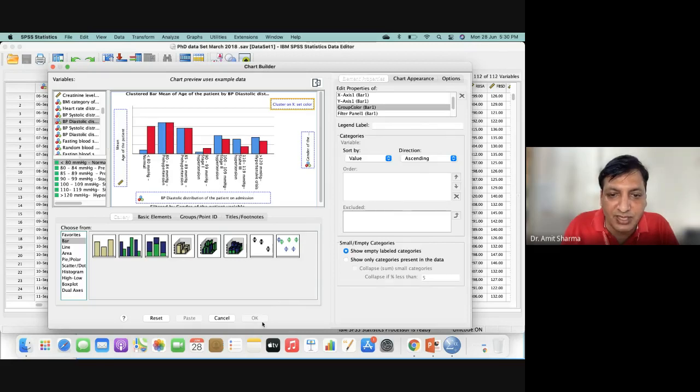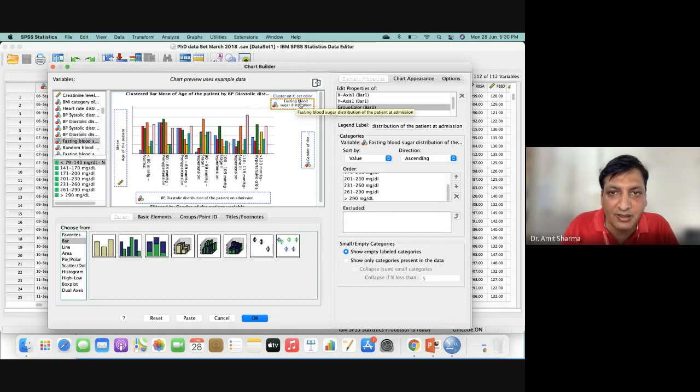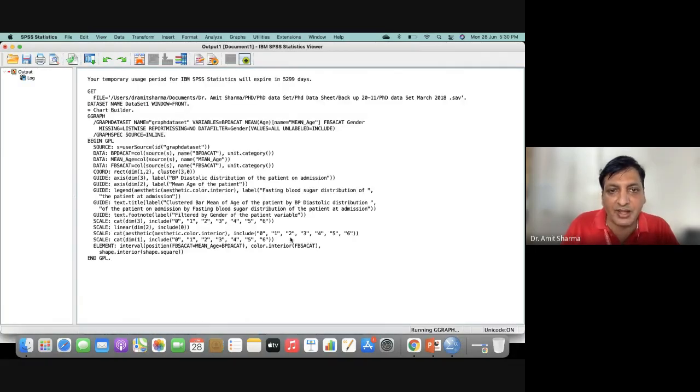But still this OK command is not visible. It's not working because this is pending. Cluster on X, any filter I want to add, so I can add one more variable if we want on the x-axis. For example, I have added fasting blood sugar. Then we can click OK. We are going to get a graph.